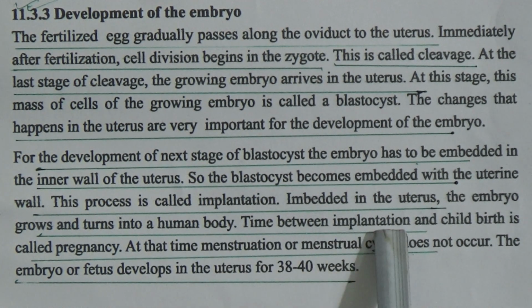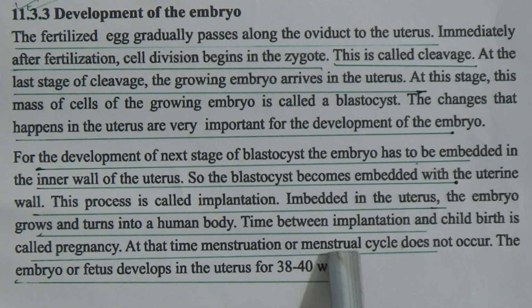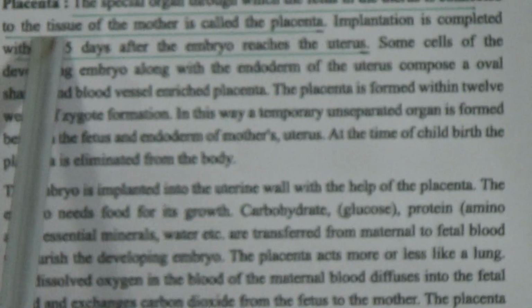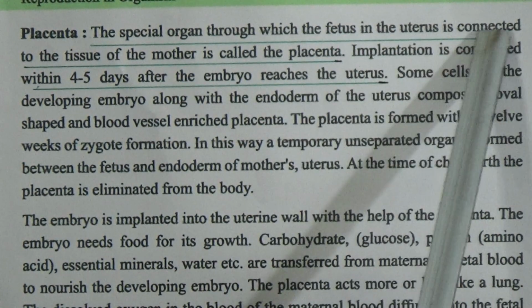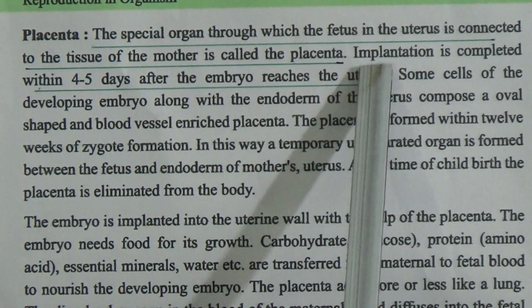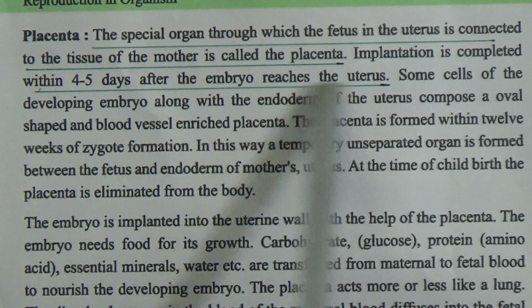Time between implantation and childbirth is called pregnancy. At that time, menstruation or the menstrual cycle does not occur. The embryo or fetus develops in the uterus for 38 to 40 weeks. Now come to here, students. This is the placenta. The special organ through which the fetus in the uterus is connected to the tissue of the mother is called the placenta. Implantation is completed within 4 to 5 days after the embryo reaches the uterus.